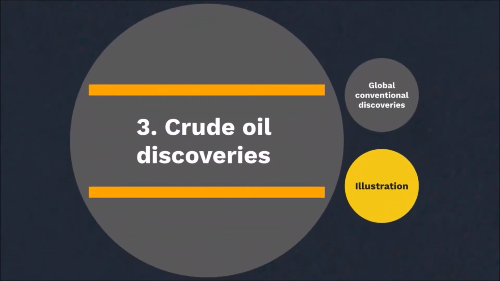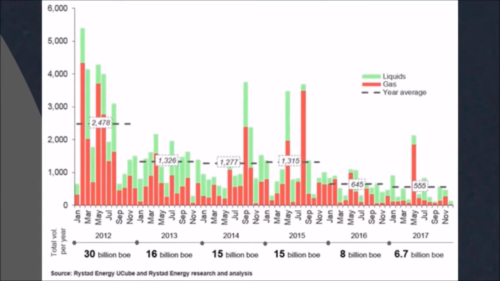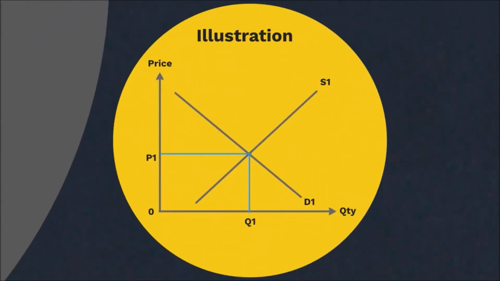Crude oil discovery. According to this table, global conventional discovery of crude oil has fallen significantly since 2014 due to the reduced exploration budget of companies. There should be a shortage because the quantity supplied might decrease. The supply curve will shift to the left and lead to a rise in price.